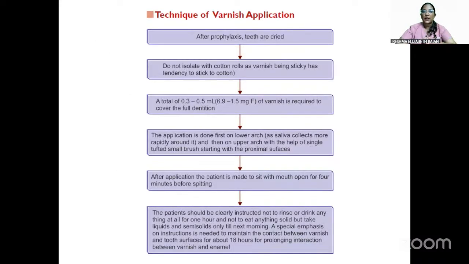So the technique of varnish application is, after prophylaxis, the teeth are dried, and we shouldn't isolate with cotton rolls, as the varnish is sticky and can stick to the cotton. A total of 0.3 to 0.5 ml varnish is required to cover the full dentition, and the application is done first on the lower arch because of the presence of saliva, and then on the upper arch with the help of a single tufted small brush, including the proximal surfaces. After the application, the patient is made to sit with mouth open for 4 minutes before spitting. The post-care instructions are almost similar to those of fluoride gel applications.